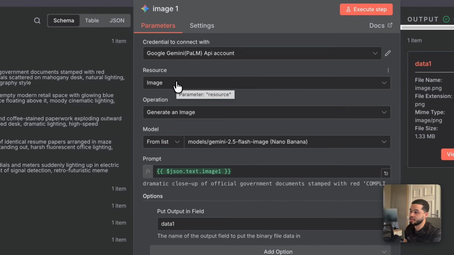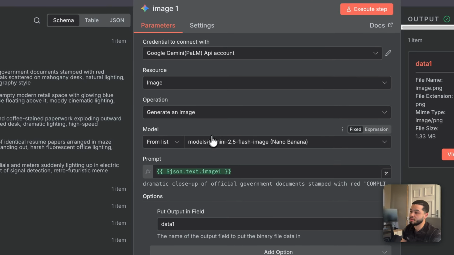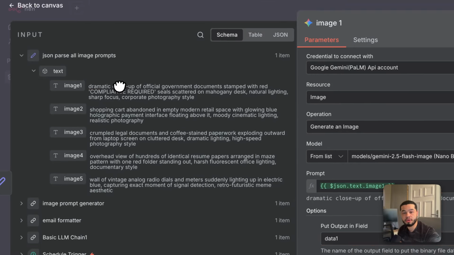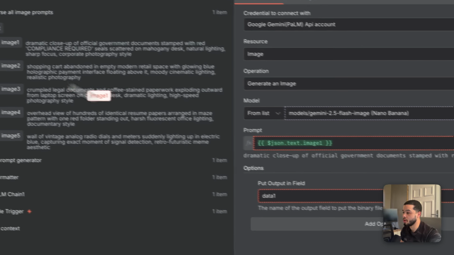The resource is image, operation is generate an image, and we are going to use the new 2.5 Flash image generation model. And the prompt is just going to be image 1 over here from that previous node that we used to split up each of the sections. We're going to drag over image number 1, and we're going to drop that in here.